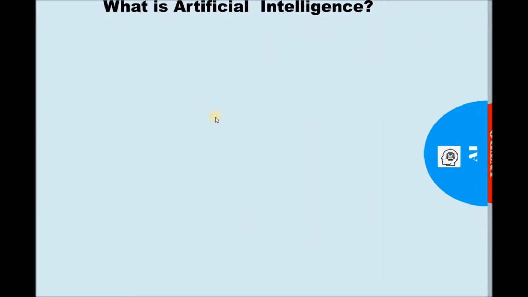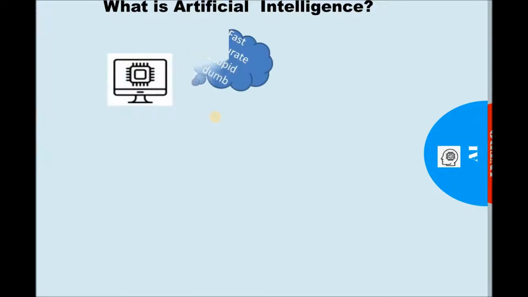What is artificial intelligence? You will agree with me, computers are fast, accurate, but stupid. One example: if you lend me your bank card and the PIN code, I can immediately go to any ATM machine and withdraw some cash without your permission. Why? Because the ATM machine has been programmed only to check the bank card and the PIN code, nothing else.